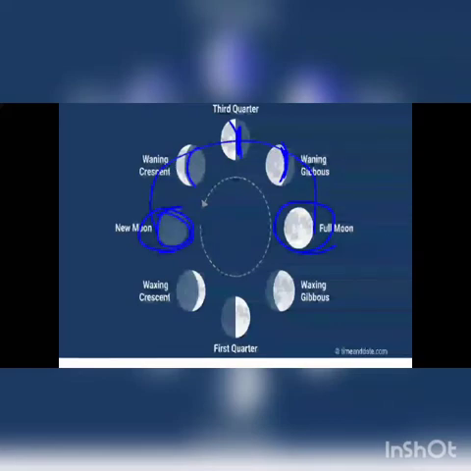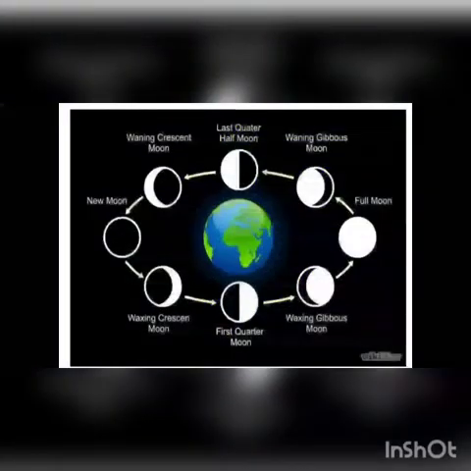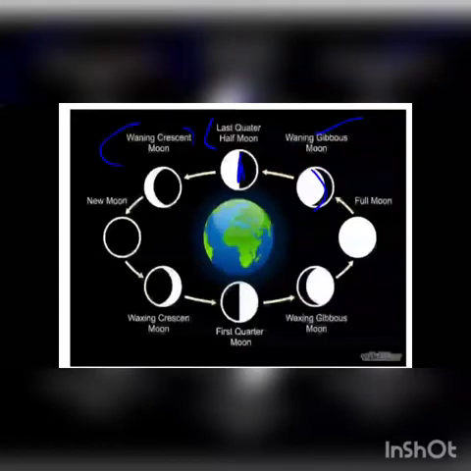Then again the waxing part, where the shape increases day by day, and again it will be the full moon here. So this is the full phase of the moon, the complete round that it takes around the earth. Full moon, then the shape decreases, that is the waning period, the waning gibbous moon, where the size is shrinking. Then it will appear half, the quarter time. Then the waning crescent, again it shrinks, and the new moon means it disappears. It will not be visible on the day of Amavasya.